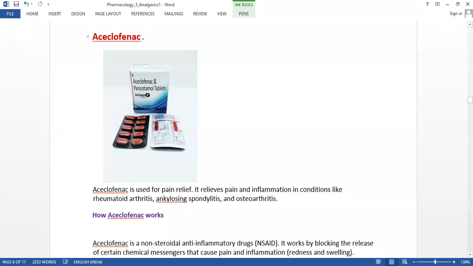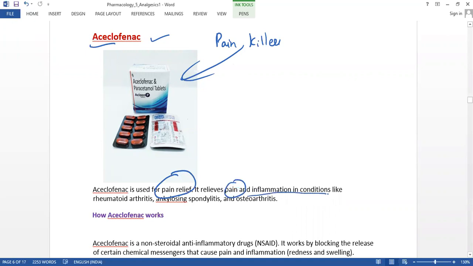The next medication, the next painkiller, is aceclofenac. So this is used for pain relief. It relieves pain and inflammation in conditions like rheumatoid arthritis. But how does it work? So this medication, this tablet, how does it work?